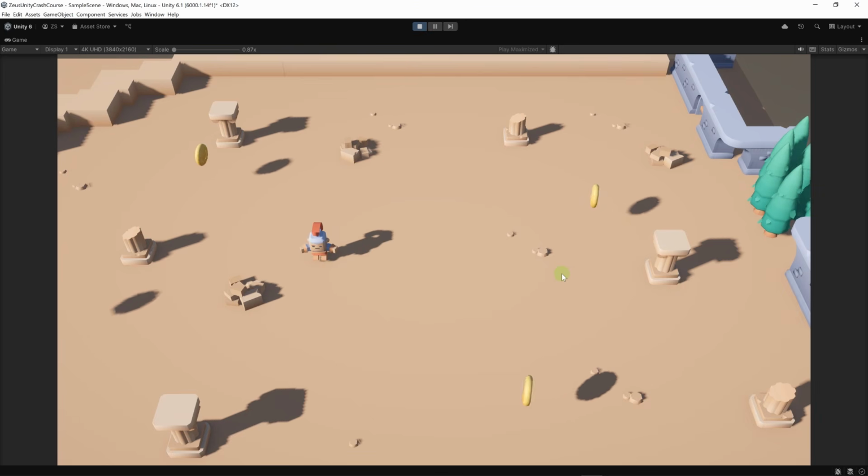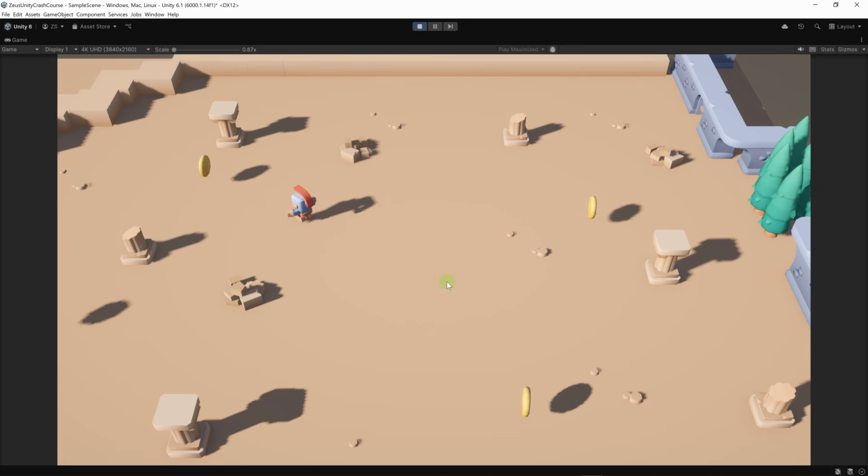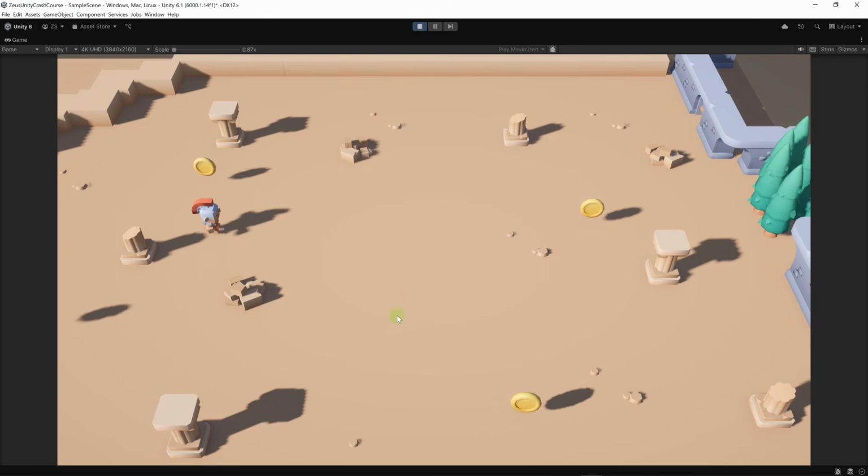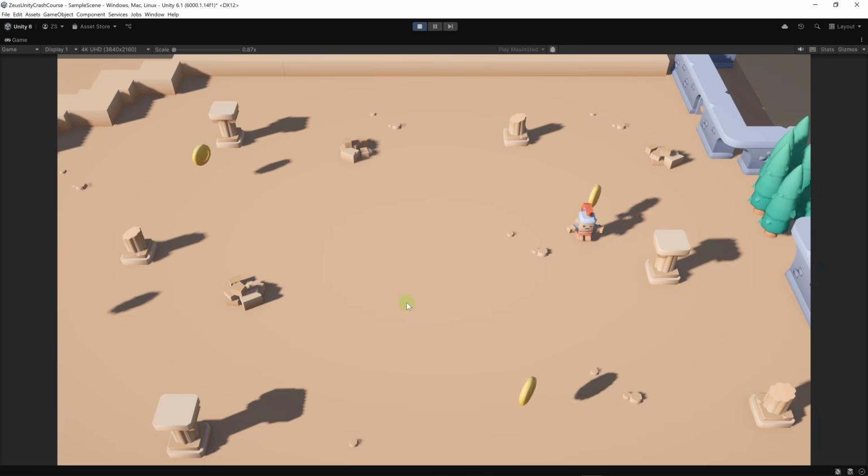All right, let's recap. In this lecture, we implemented player movement. We also implemented jumping and the effect of gravity on the player. And we also made the player character face the direction of movement, which is always a positive thing, a move in the right direction for our game.